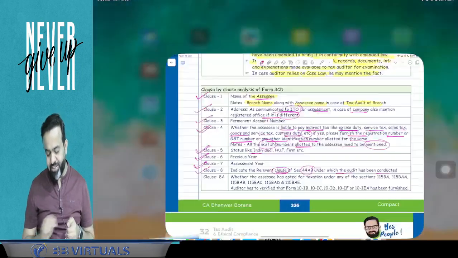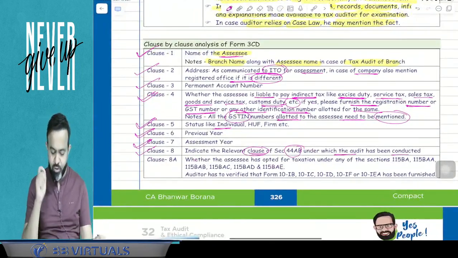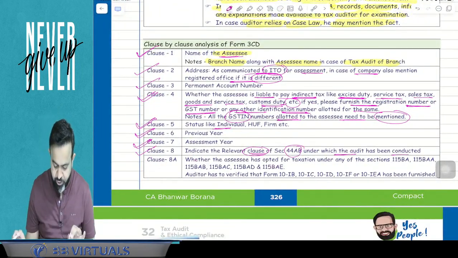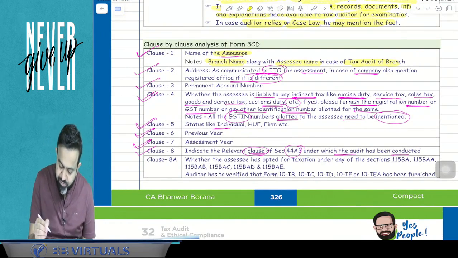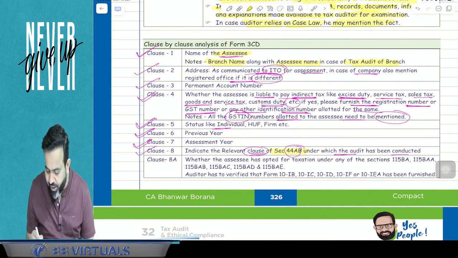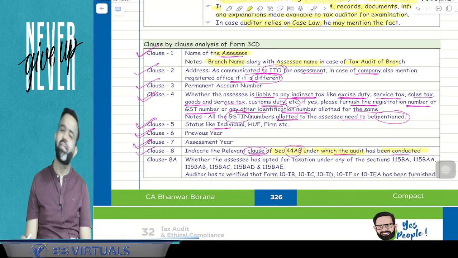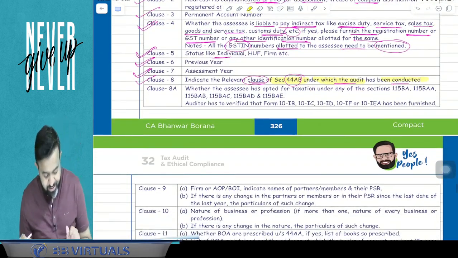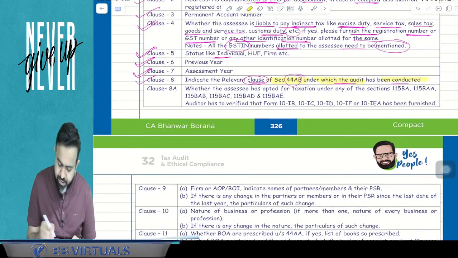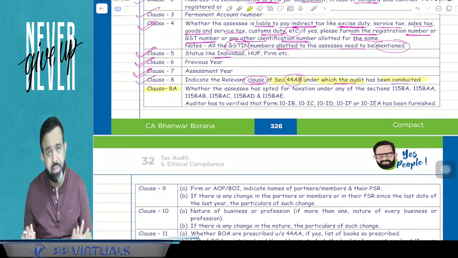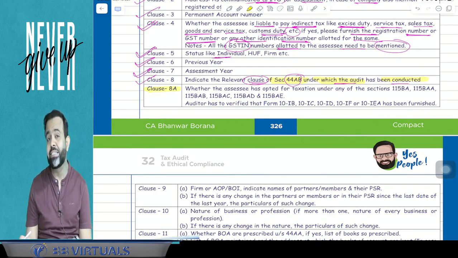So this is mentioned in clause number 8, to indicate the relevant clause of section 44AB under which the audit has been conducted. Now next is clause number 8A. Here in this form 3CD, clause 8A is related to whether the assessee is going with the new taxation regime or not.